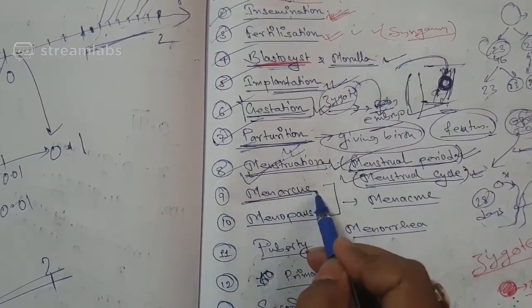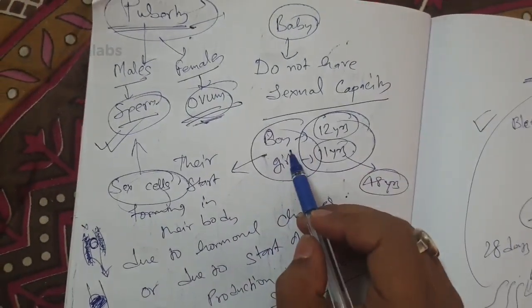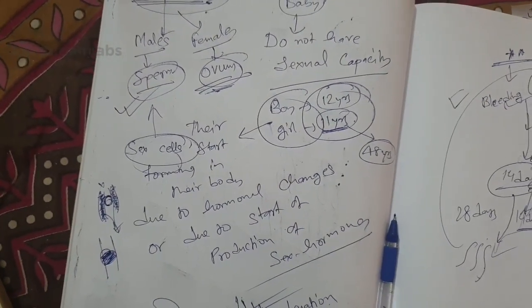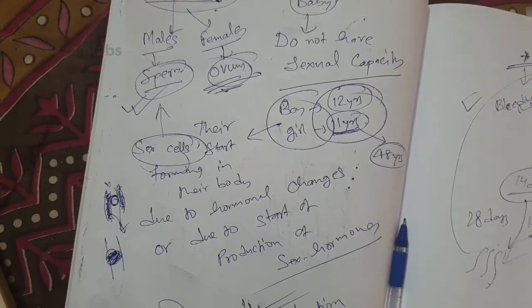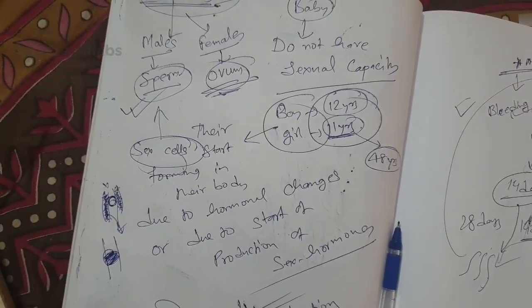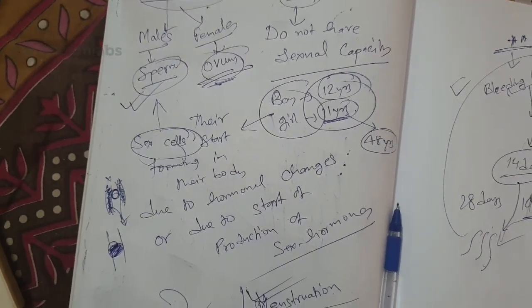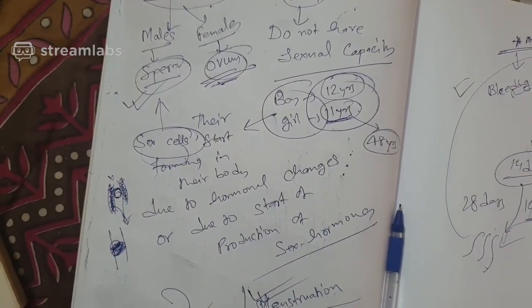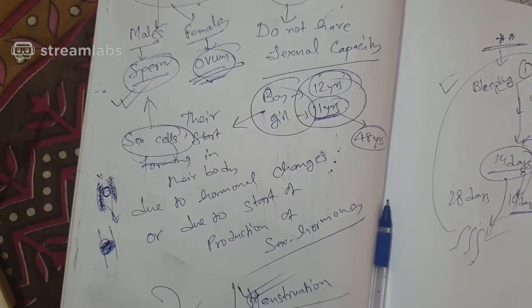Now what is menarche? Menarche is the start or onset of the first menstrual cycle or menstrual period at the age of 11 years. Now Agrudeep is asking what is the factor of delay of menarche? There are a lot of factors. One most important factor is that there can be less production of hormones or hormonal imbalance in the female body. That can be a ruling factor of the delay of menarche.